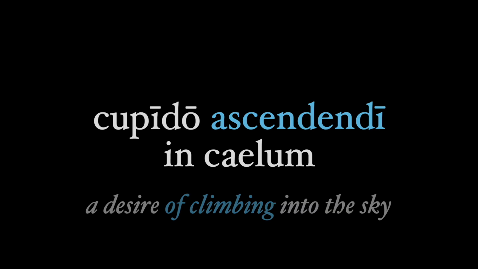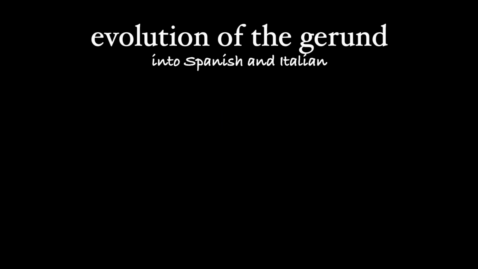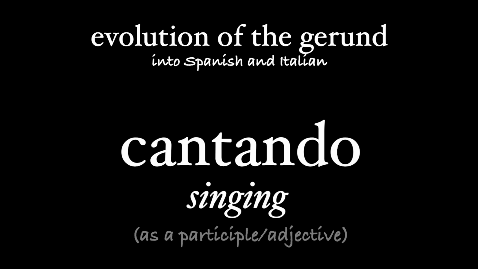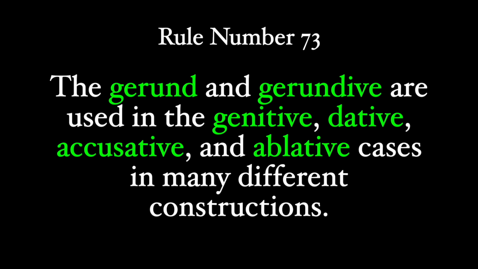And the ablative gerund evolves into the present participle in Spanish and Italian. Cantando is singing in both languages, and it looks like an ablative gerund with the ando ending, but it's really an adjective, a present participle in these languages. And so this has been rule number 73. The gerund and gerundive are used in the genitive, dative, accusative, and ablative cases in many different constructions.